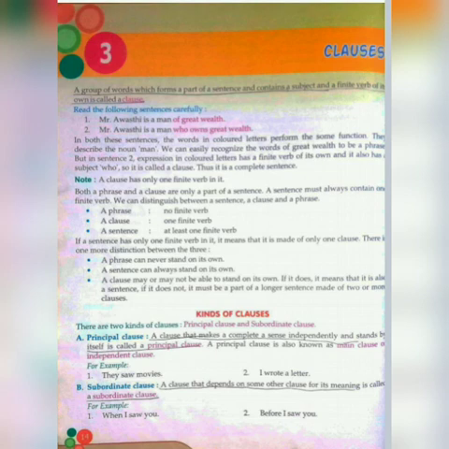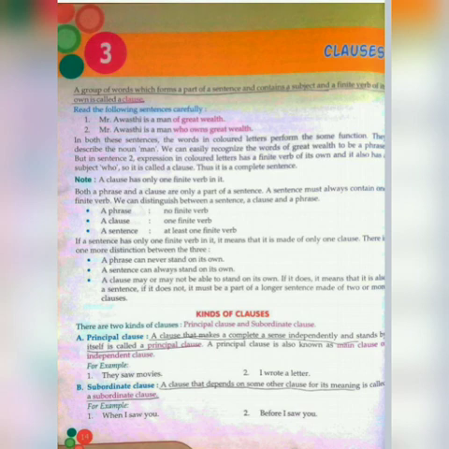A clause that depends on some other clause for its meaning is called a subordinate clause. It cannot stand on its own, so it needs another clause's help. For that reason this is called a subordinate clause.